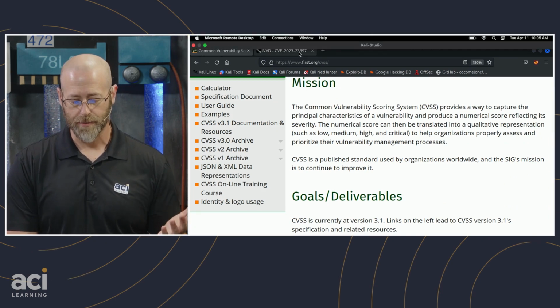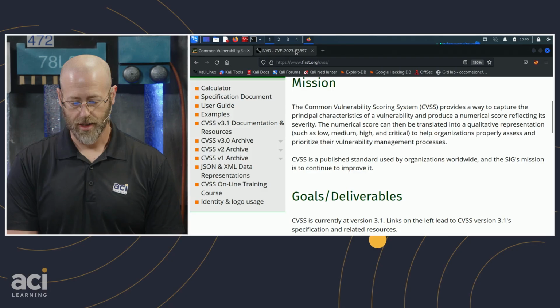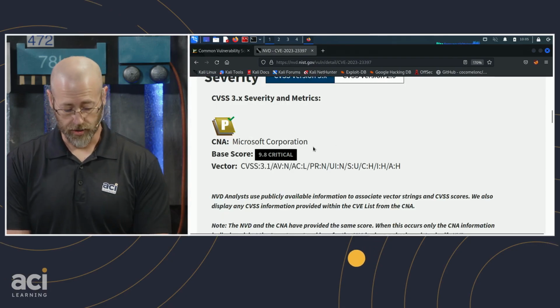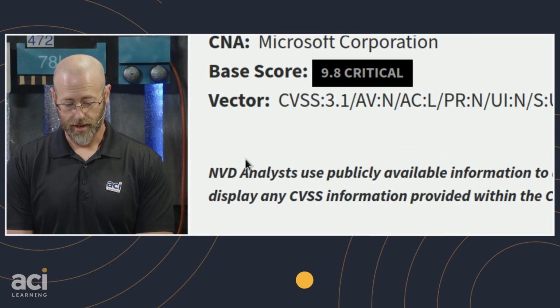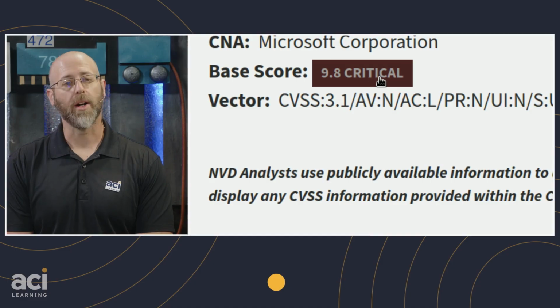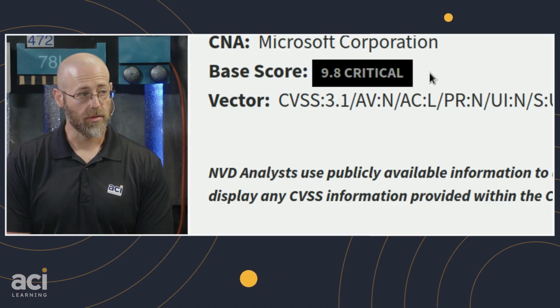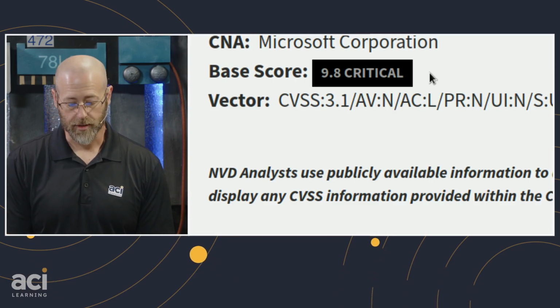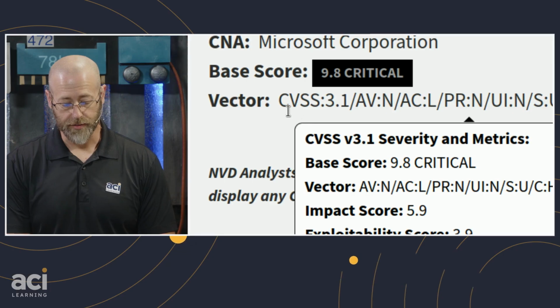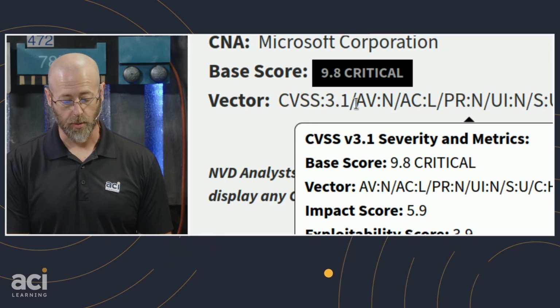I pulled up this CVE, which is very current right now. You'll notice it has a base score. It's for Microsoft, and it says 9.8. Critical. Out of 10, yes, the score does go to 10. Here is the CVSS score, and you'll notice it is version 3.1.